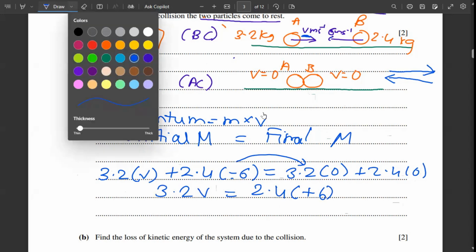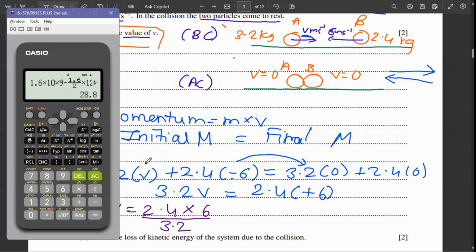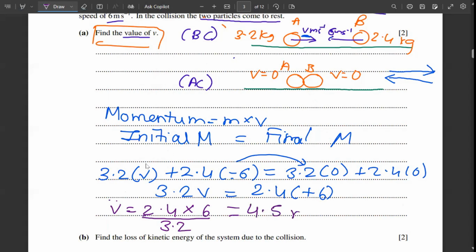So now entering the final step, V is equal to 2.4 into 6 upon 3.2. And now putting this in the calculator, 2.4 into 6 divided by 3.2. So the answer is 4.5. So the velocity is 4.5 meter per second.